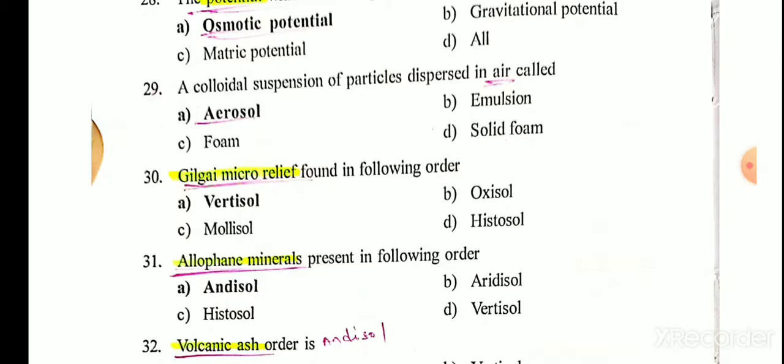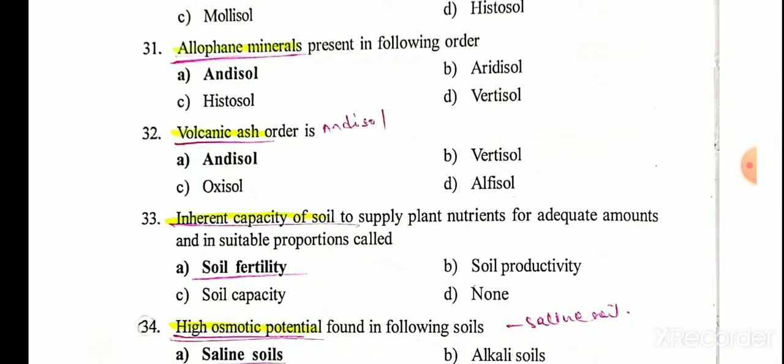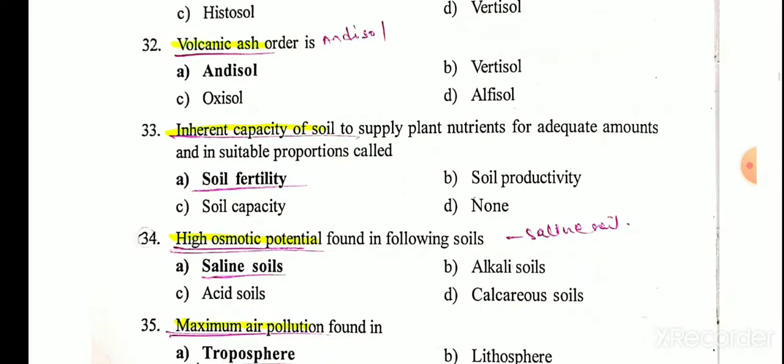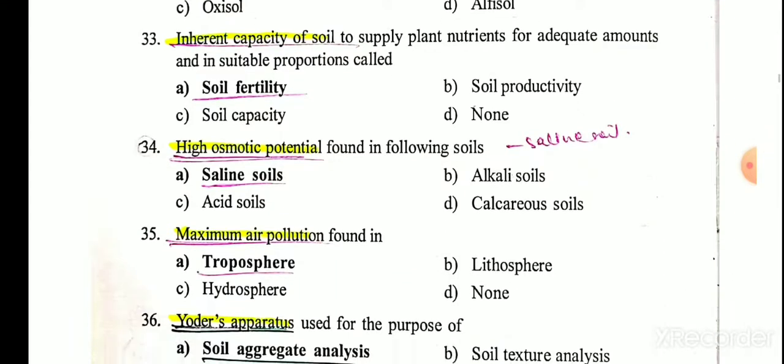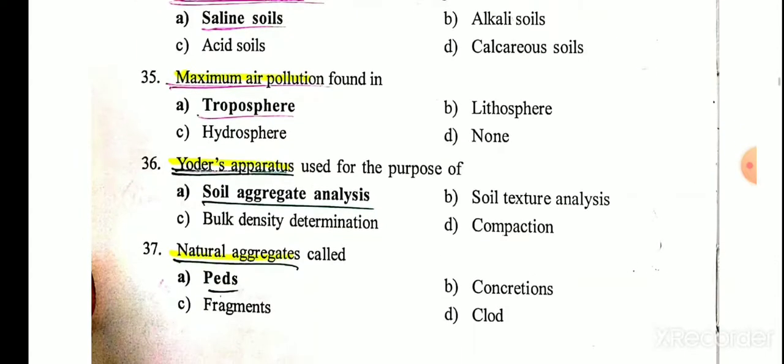Allophane minerals are present in the following order: andisol. Volcanic ash order is andisol. Inherent capacity of soil to supply plant nutrients in adequate amount and in suitable proportion is called soil fertility. High osmotic potential is found in the following soil: saline soil. Maximum air pollution is found in troposphere. Yoder's apparatus is used for the purpose of soil aggregate analysis.